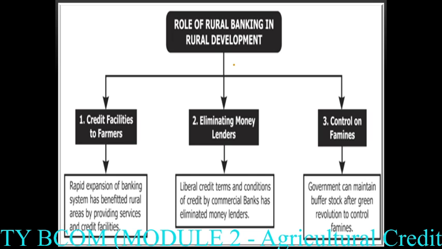And the last one is control of famines. Government can maintain a buffer stock after the green revolution to control famines. The government takes the crops from the farmers and keeps them as a buffer stock. Buffer stock means that at the time of any uncertainty in the rural area or in the agricultural activity, the government maintains this buffer stock for the safe side.